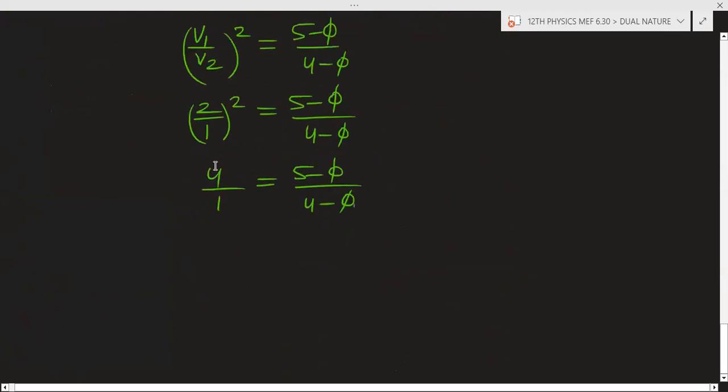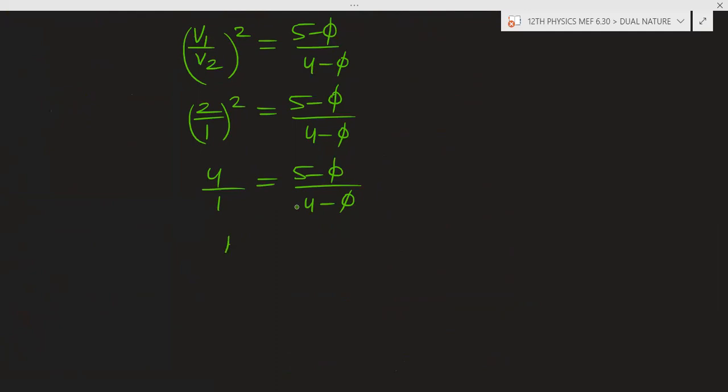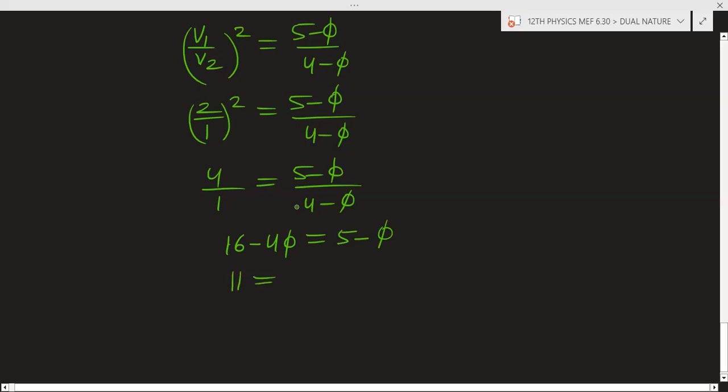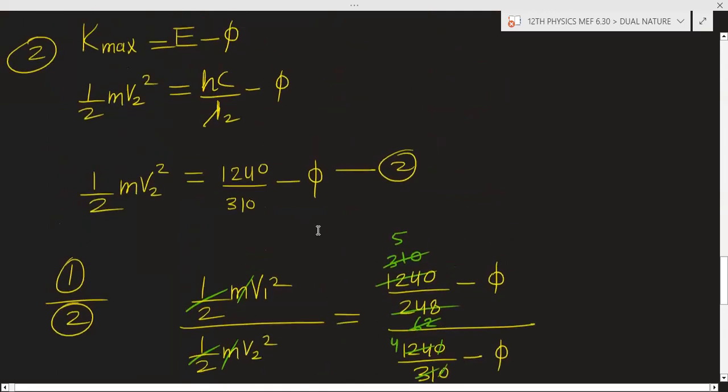Now cross multiplication: you will get 16 minus 4 phi is equal to 5 minus phi. So 16 minus 5, that is 11, is equal to minus phi plus 4 phi, which is 3 phi. So the work function phi is 11 divided by 3, which is 3.666 electron volt. This will be the final answer.